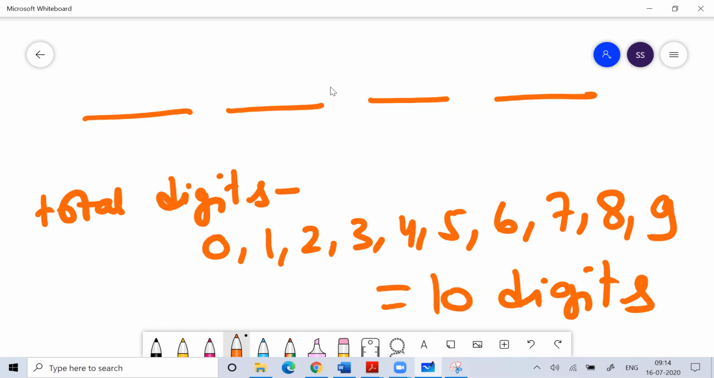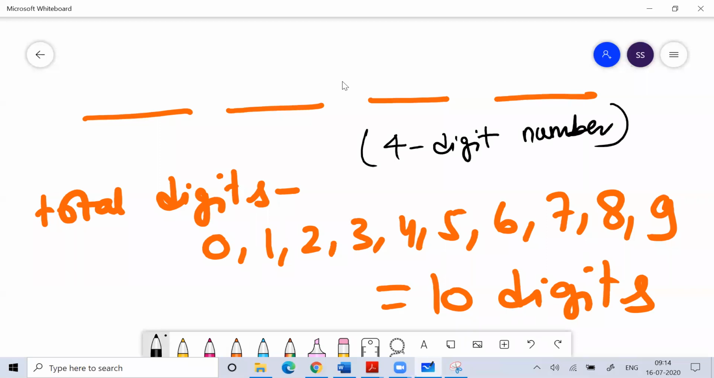So you have to understand how many digits can come in. Altogether you have 10 digits. In order to make a 4-digit number, how many digits can come in thousand place? 9 digits can come in thousand place. Zero cannot come here, because if zero comes, it will become a 3-digit number.